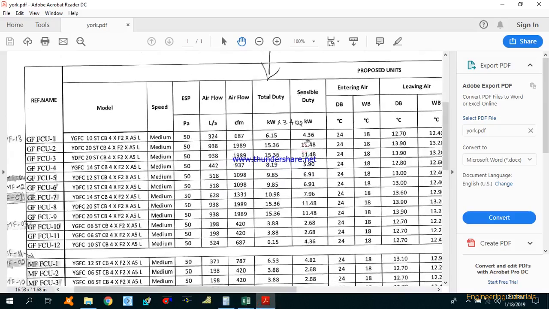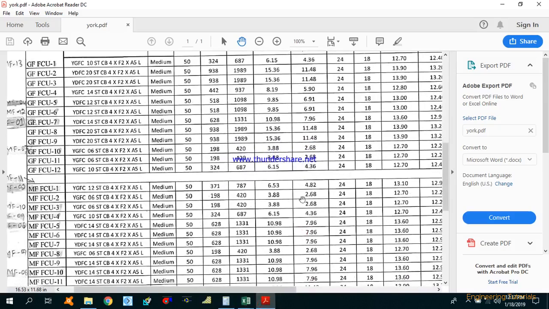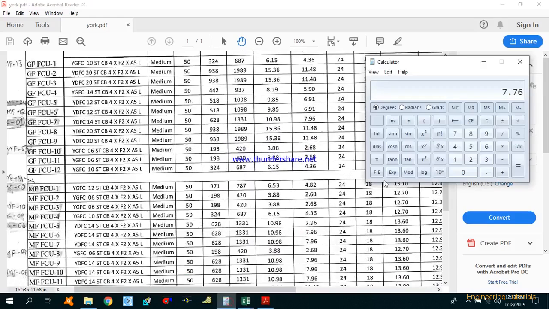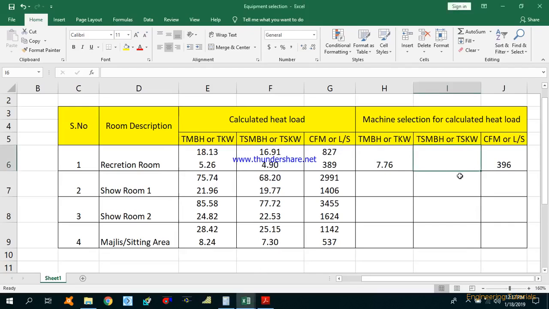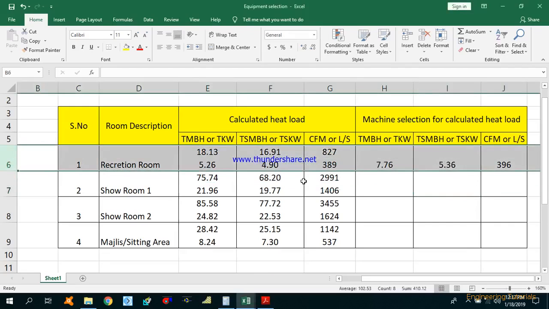That is sensible duty. It is 2.68, 2 times, because we are selecting 2 FCUs over here. It is 5.36 sensible kilowatt. So this is how you can select the machine.